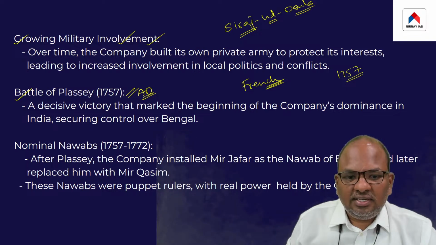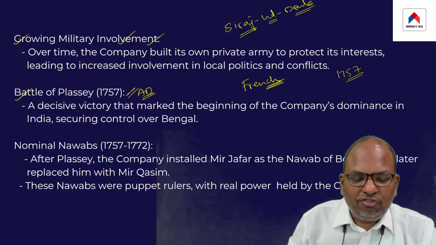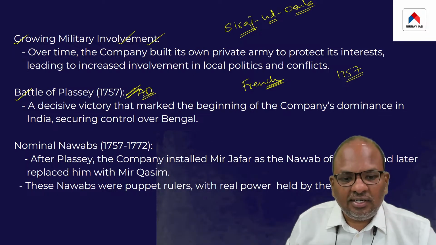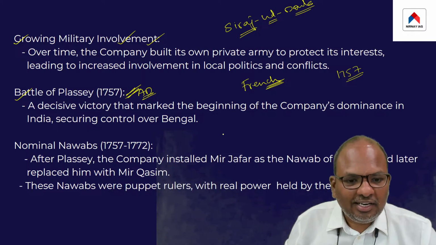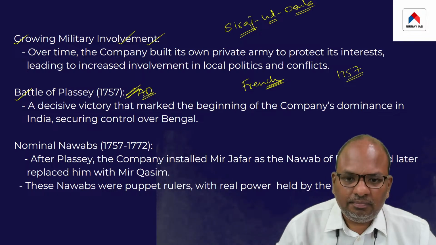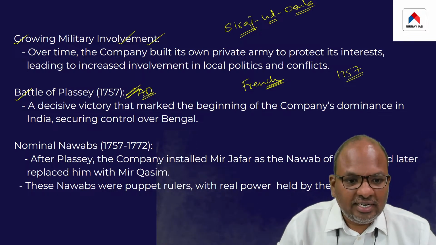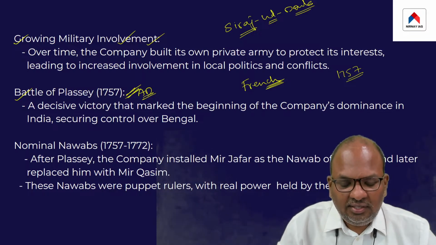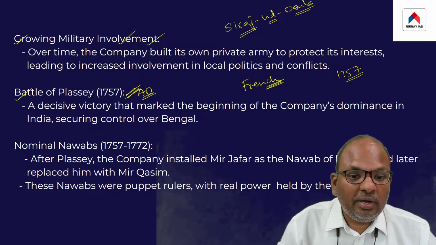But the point is, after the Battle of Plassey, that is after the British success in the Battle of Plassey, the British did not occupy Bengal.